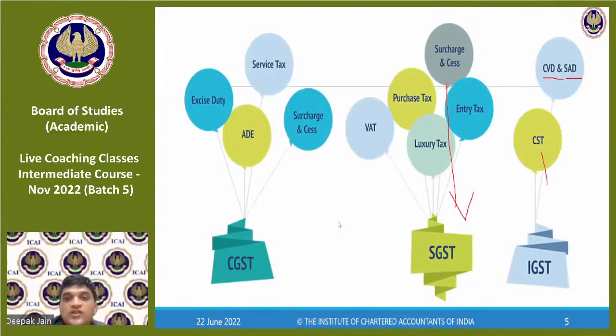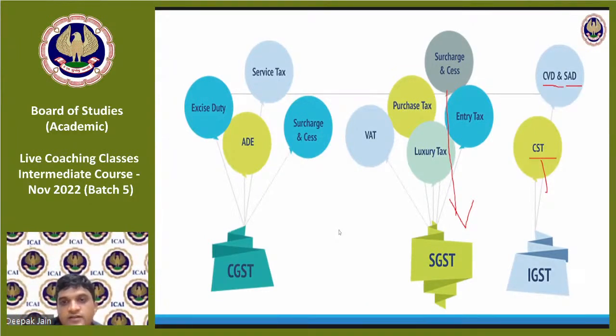Then central sales tax. When I used to make any purchase from one state to another state, VAT was not levied. VAT was levied for transactions within a state. When I used to do any transaction from one state to another state, I had to pay central sales tax. So CST was the tax which was payable, and all those taxes have got subsumed as IGST. Okay.